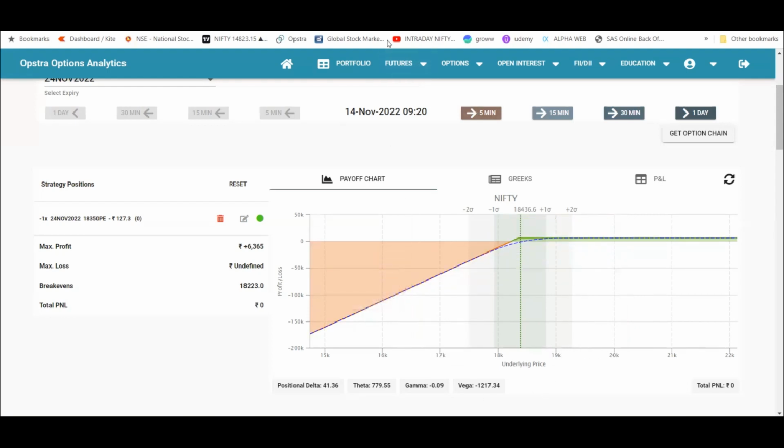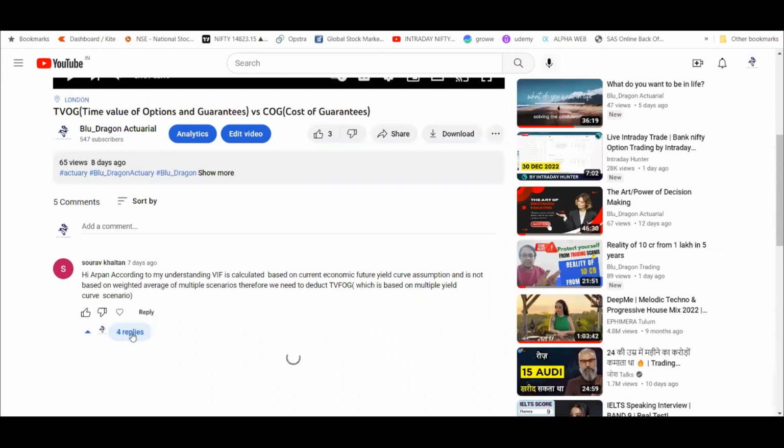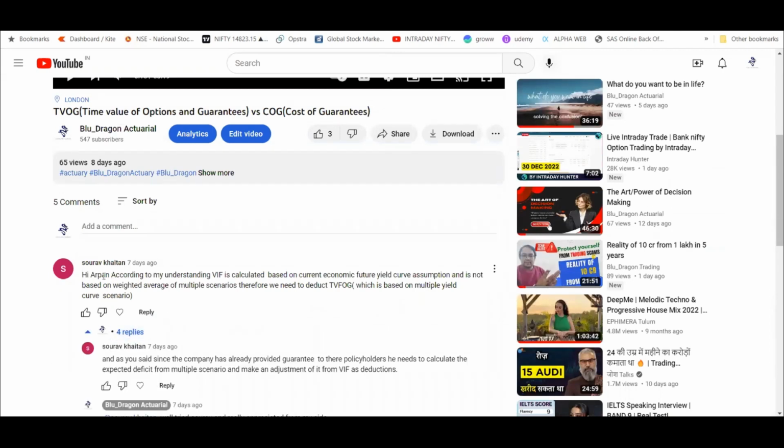I'll also go to one of the answers that has been given. Saurabh has given one of the answers, and first of all, let me appreciate Saurabh for writing the answer, right? Very few people have the guts to write the answer. One who writes this answer, as I mentioned, that person stands out, right?